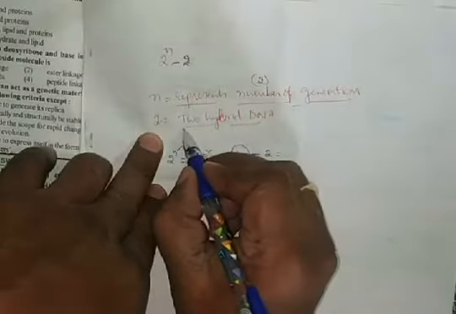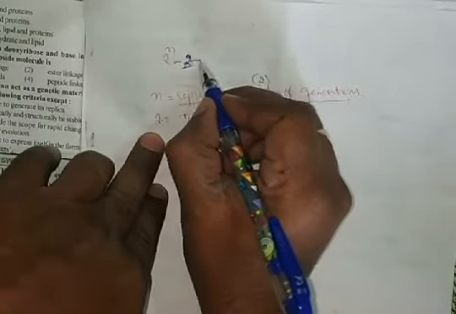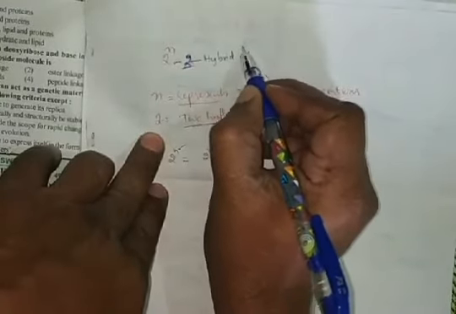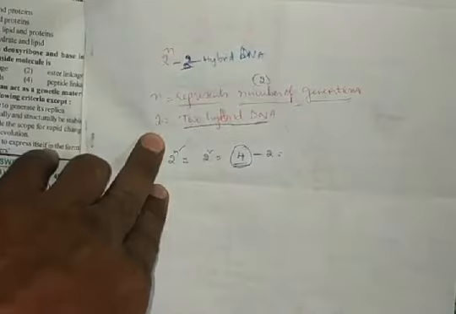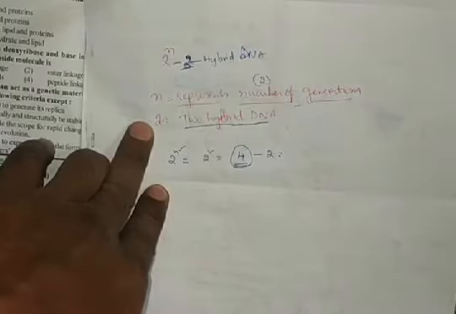This 2 represents the hybrid DNA. In any generation, even after several generations, the 10th generation also, only 2 hybrid DNAs will be seen. Remaining all are light DNAs only.